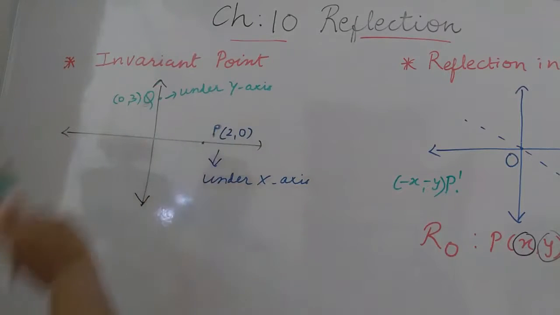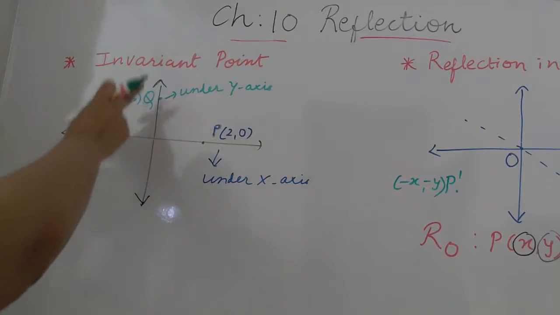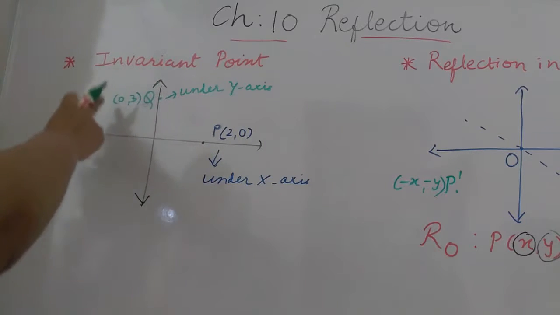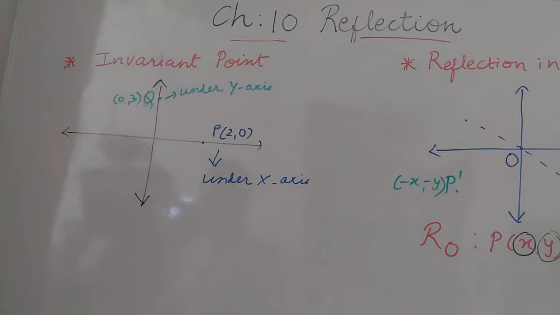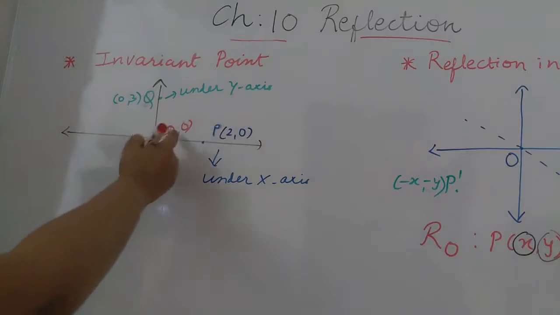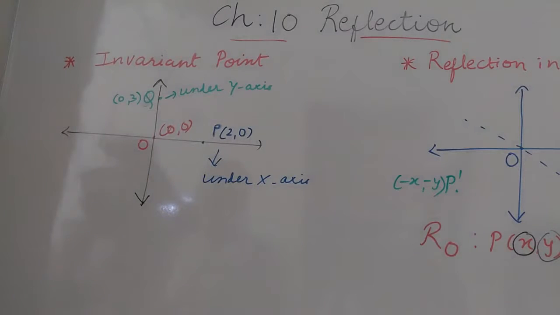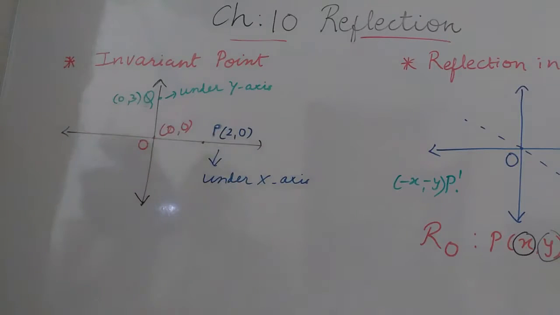So under reflection of x-axis, it will not change its position. The image will be the same point. Here also, as this Q point lies on the y-axis, it will not change its image. It will be the same point as its image, meaning it is the invariant point. Also one more thing, students, the origin, whose coordinates are (0, 0), is also invariant under both the reflections, under x-axis and also under y-axis.